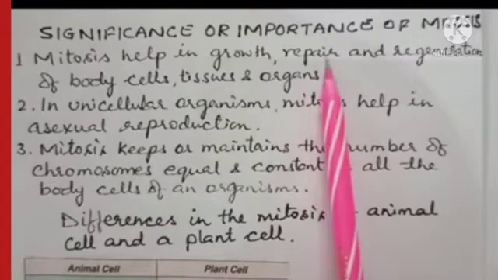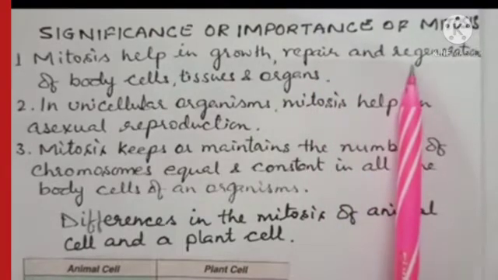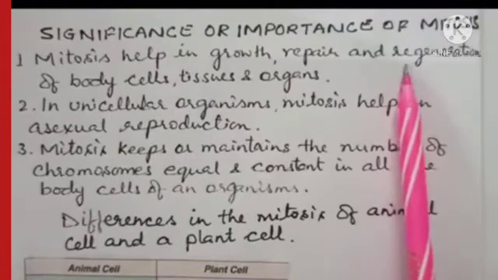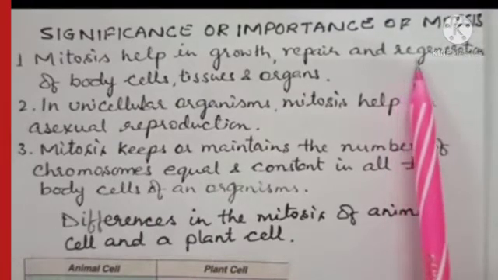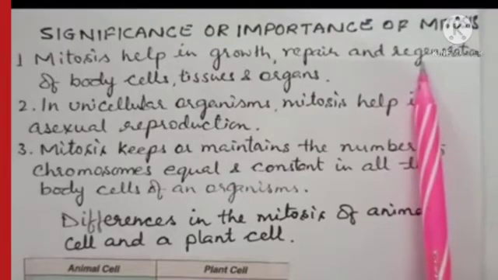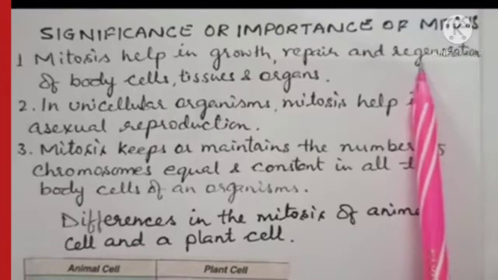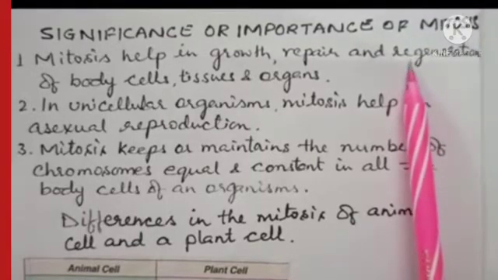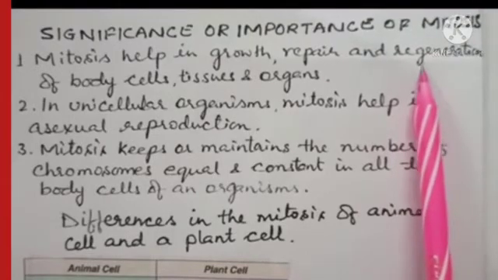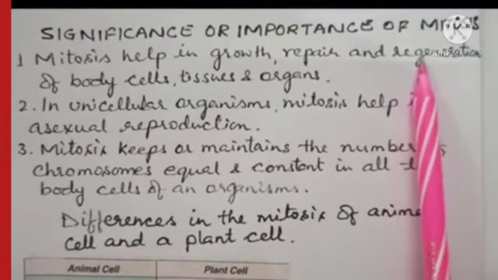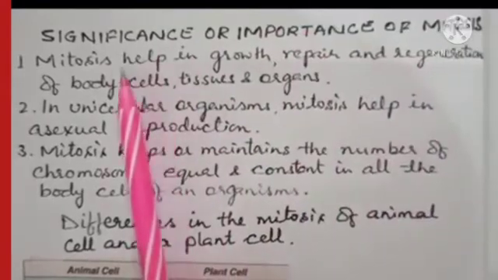Now third is your regeneration. All of you know what is regeneration. Sometimes you have seen, just like the broken tail of a lizard, it can be regenerated. To regenerate, actually the lost part, maybe an organ or tissue, is reformed, and these are reformed just because of mitosis.